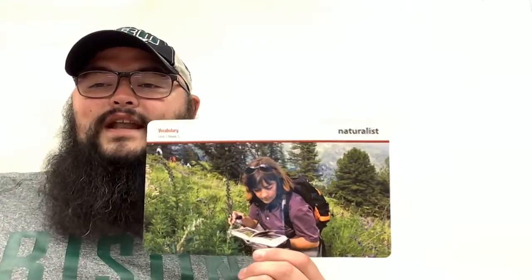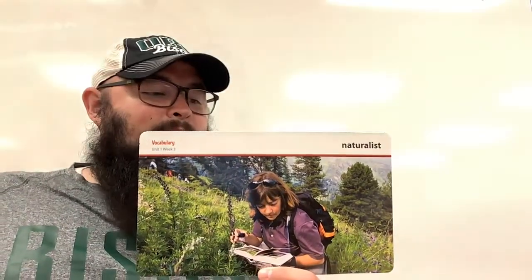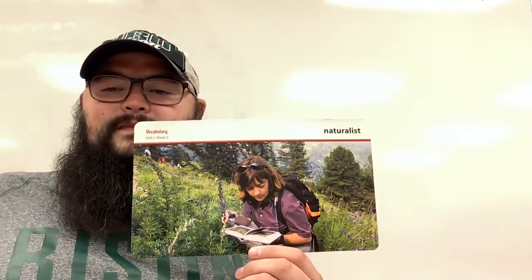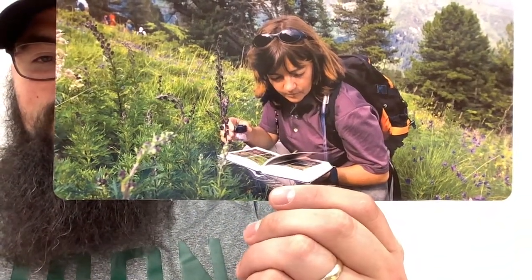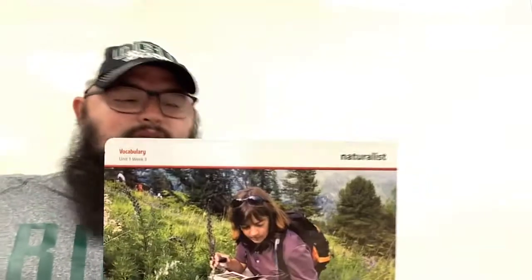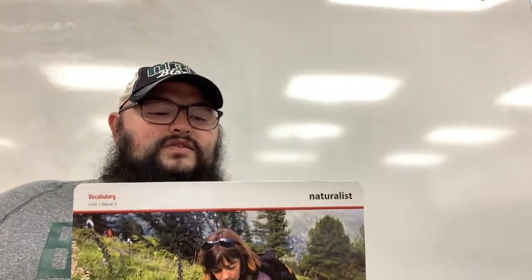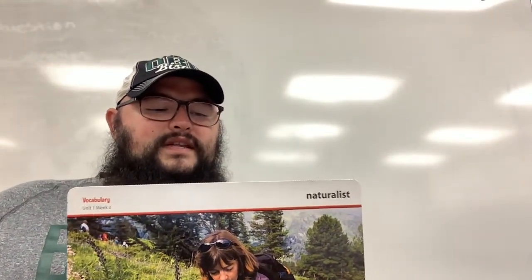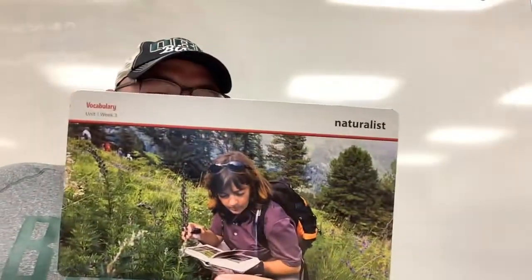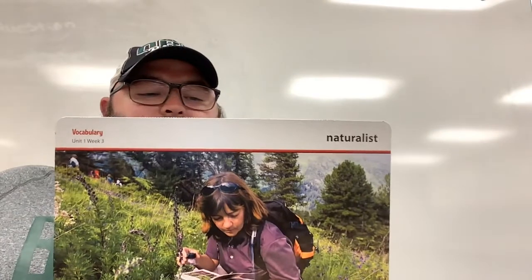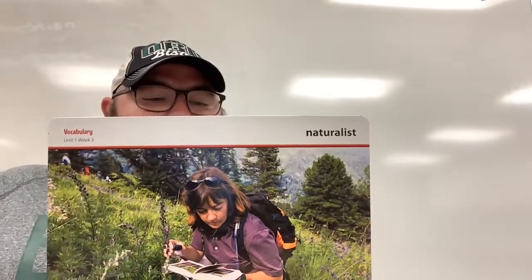Our next word, naturalist. What is a naturalist? If you look closely at her book, that might give you a hint as to what she is doing. The definition, a naturalist is a person who specializes in the study of things in nature, especially animals and plants. For example, the naturalist told us about many of the plants and animals she studied. So a naturalist studies plants and animals.